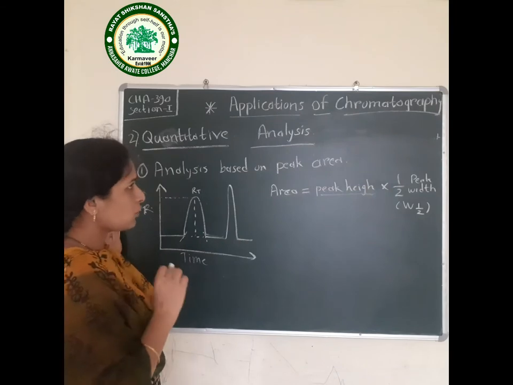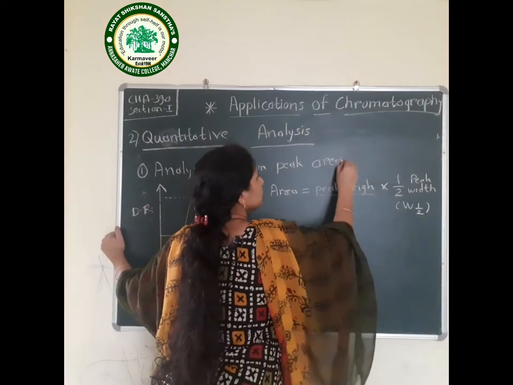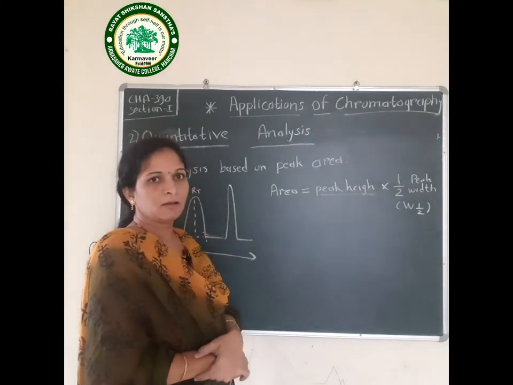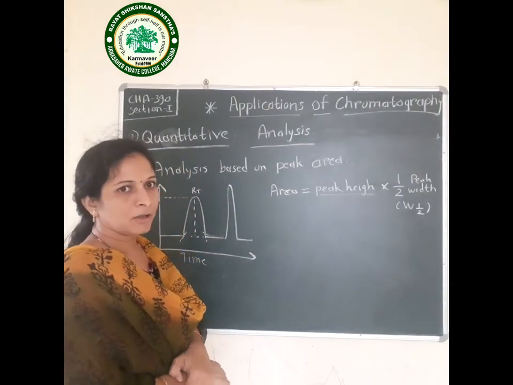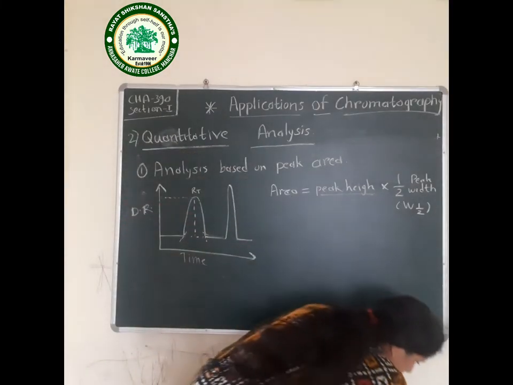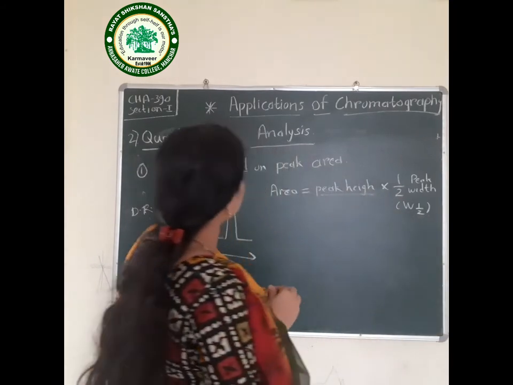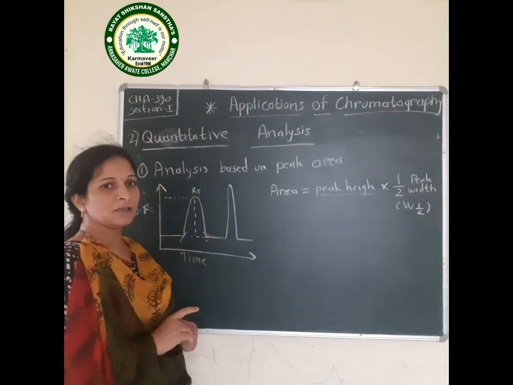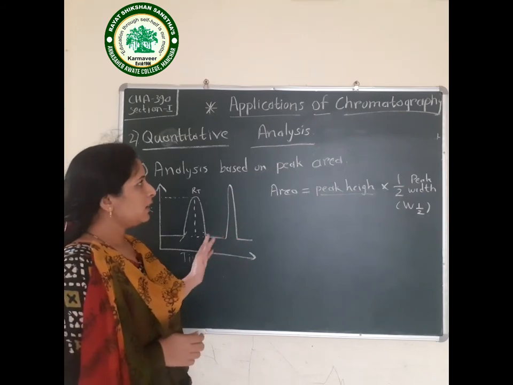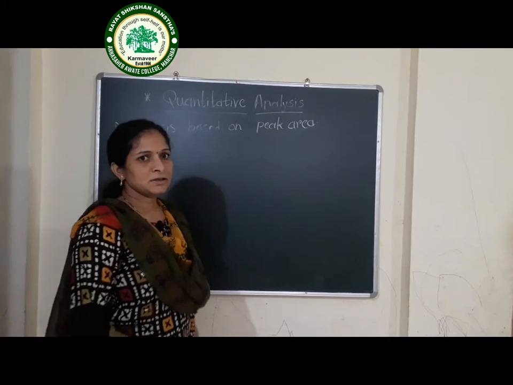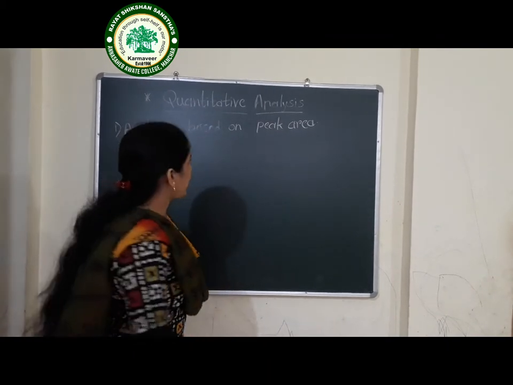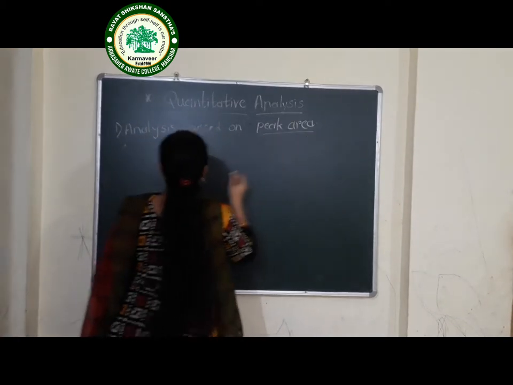Now for determination of the peak area, we join our chromatographic equipment with the computer or the digital electronic integrator. We use a digital electronic integrator or computer for measuring the peak area. Nowadays we use a digital electronic integrator for calculation of the peak area.